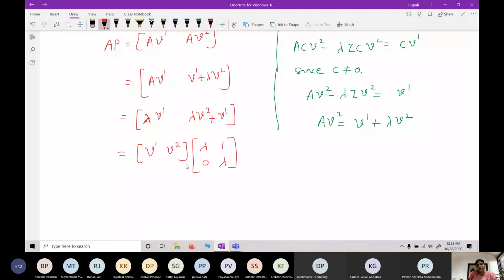So if I take its multiplication, V1 lambda, right? It's this one.